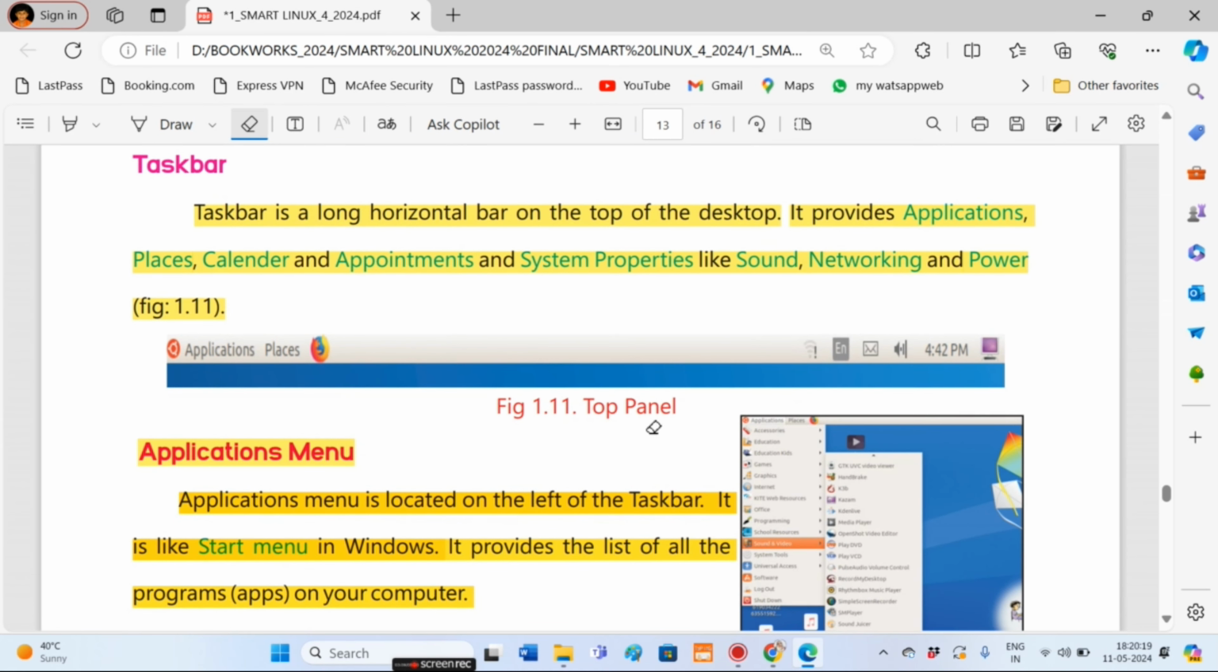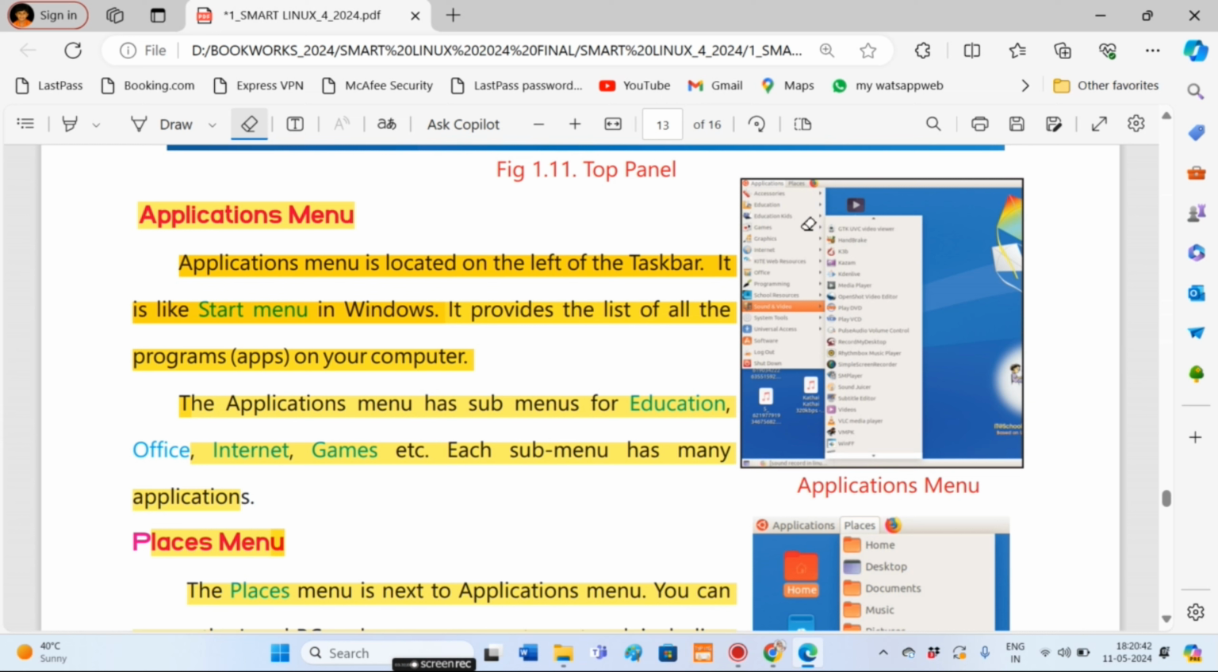Taskbar. The taskbar is the long horizontal bar on the top of the desktop. It provides applications, places, calendar and appointments, and system properties like sound, networking and power options.